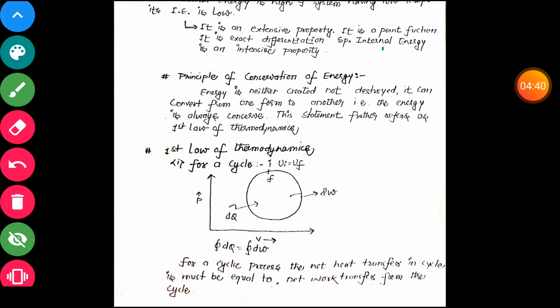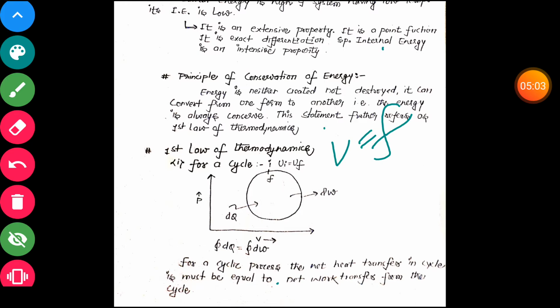We start from initial state I and reach final state F, and I is equal to F. Both are identical. Then the internal energy at I, Ui, is equal to the internal energy at F, Uf.